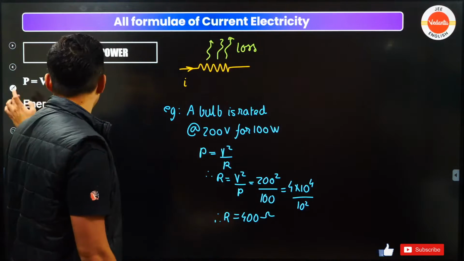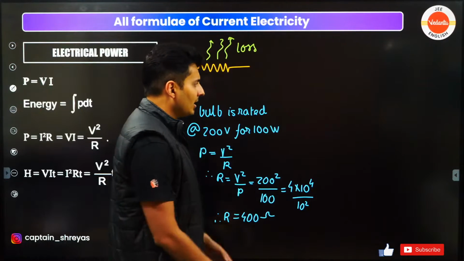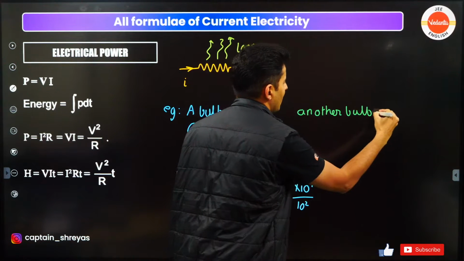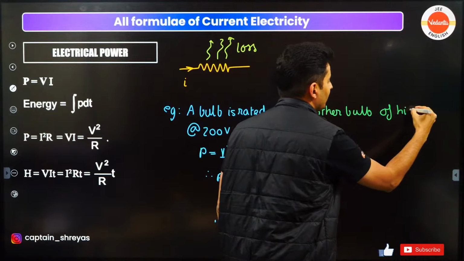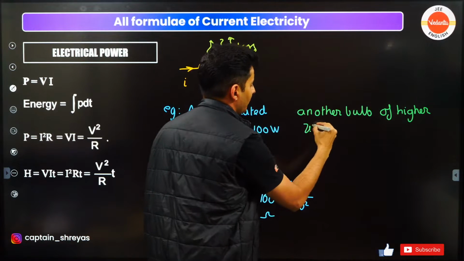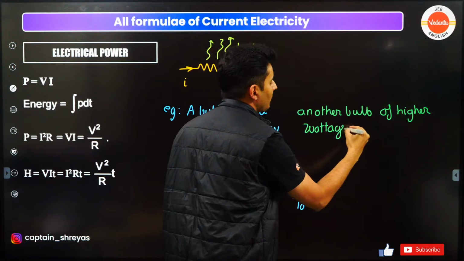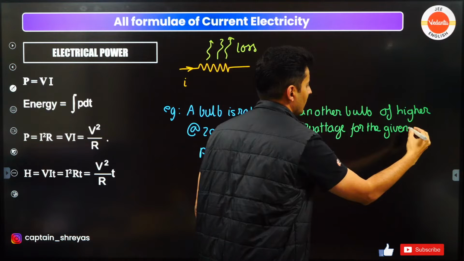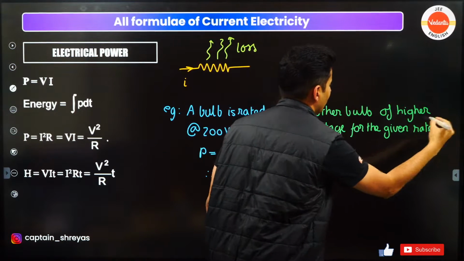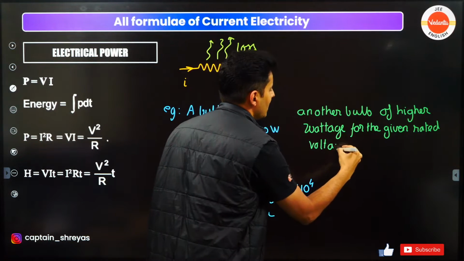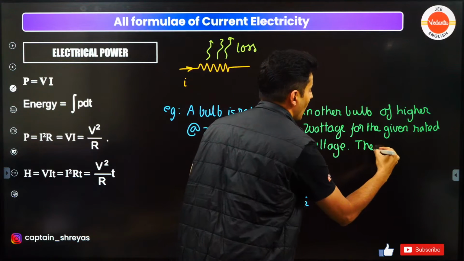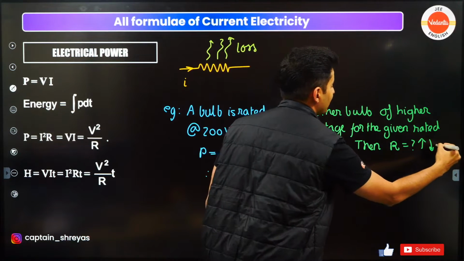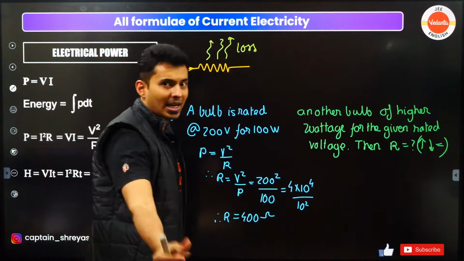So for example, if I tell you there is another bulb of higher wattage for the given rated voltage, then what do you think the resistance is going to be? Is it going to be more, is it going to be less, or is it going to be same? Come on, put it up in the chat box.